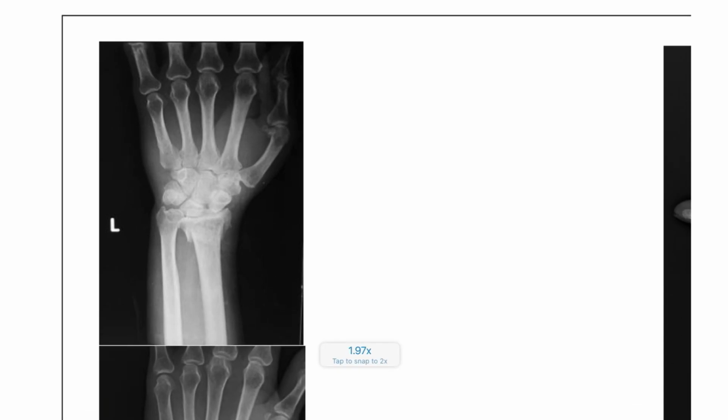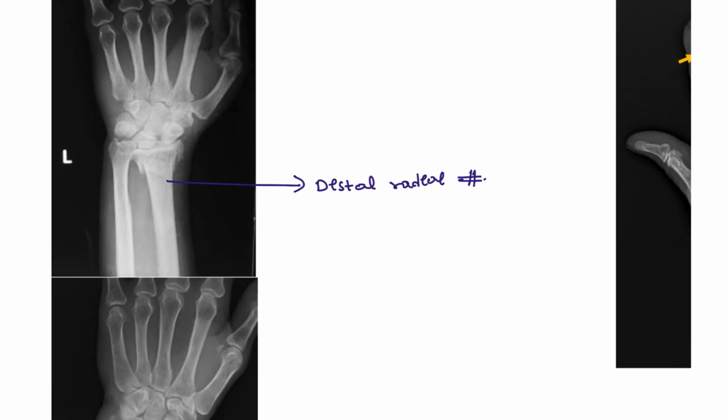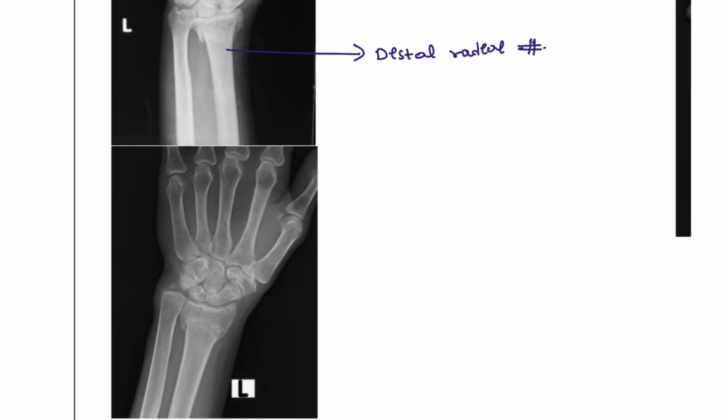Next, another condition that you can see here. This is a fracture, right? A distal radial fracture that we are seeing here. In the distal radial fracture, if you observe, the patient has this kind of appearance on the X-ray. On the alternative picture, another picture that you can see, this is also a distal radius fracture.